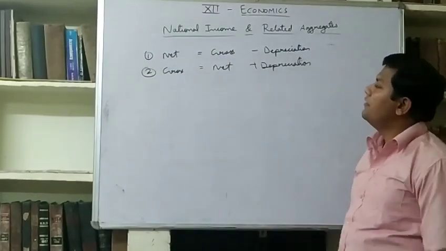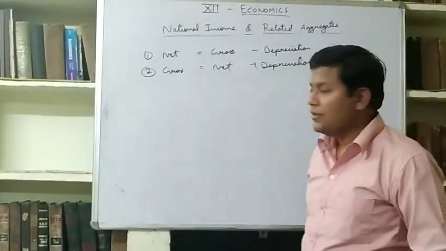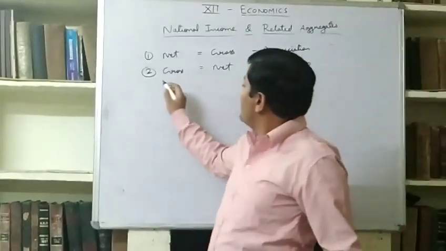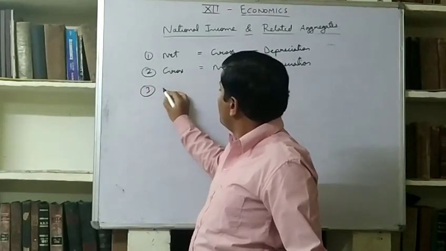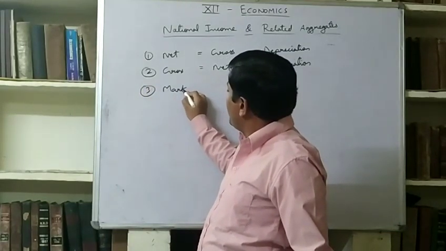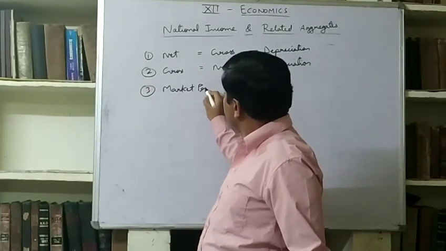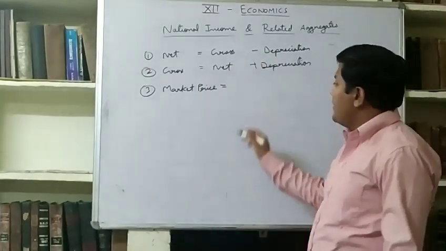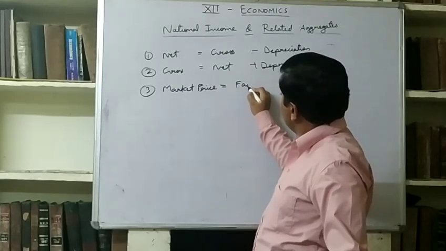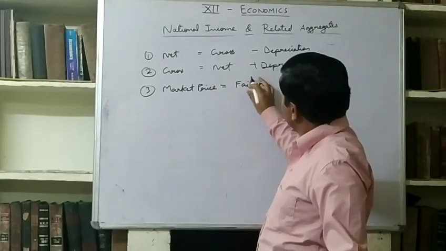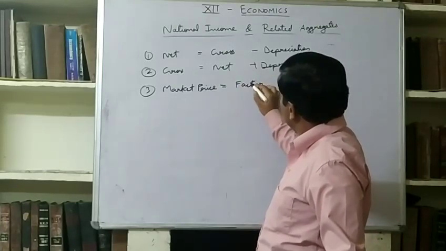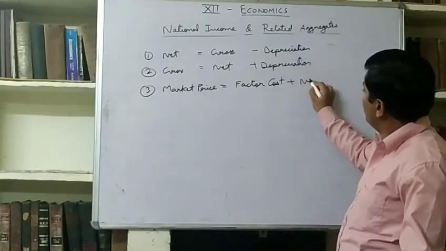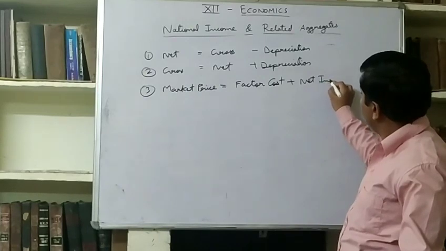This we have studied. Net is equal to gross minus depreciation, and gross is equal to net plus depreciation. Another formula is related to market price. Market price is equal to factor cost plus net indirect taxes.